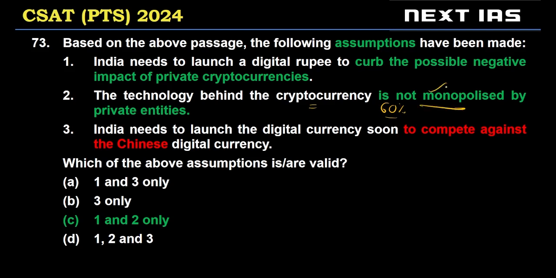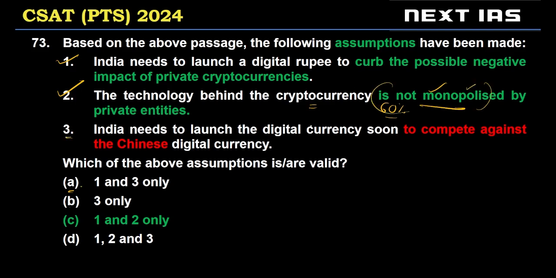So it's not monopolized. This is also valid. One and two are valid. Many students have gone with A, or in this case, option C is to be chosen, but many students have in fact felt that option 2 is incorrect and therefore have gone with A. But if you notice, not monopolized is valid.